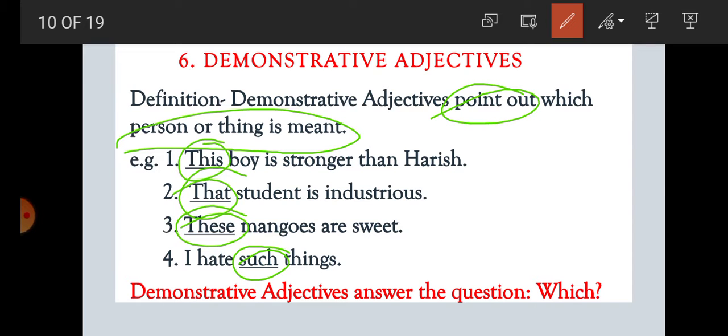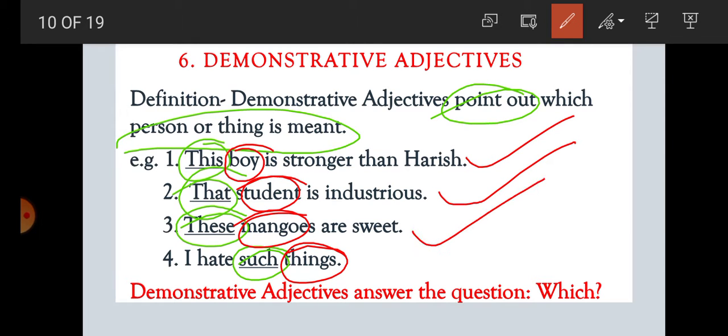So in that example, student, it is clear here that demonstrative adjectives point out which person or thing is meant. In the first example, boy is the noun that is used here. Second example, student. Third example, mangoes. And fourth example, things. They are qualified by the demonstrative adjective. They are pointed out by the demonstrative adjective here. And how will we get the answer to the question? Here the demonstrative adjective answers the question which. First, which boy? This boy. Which student? That student. Which mangoes? These mangoes. Which things? Such things.